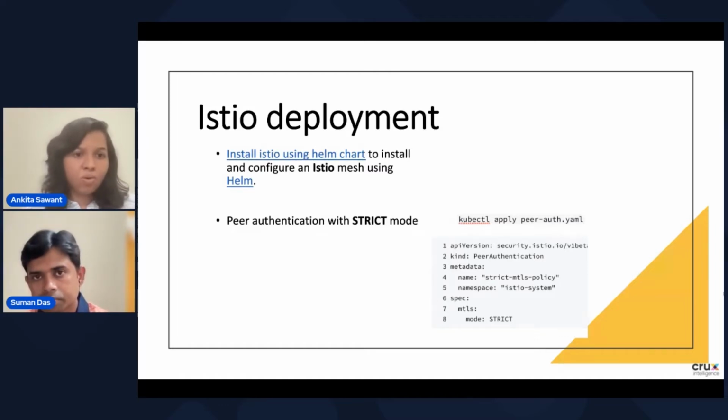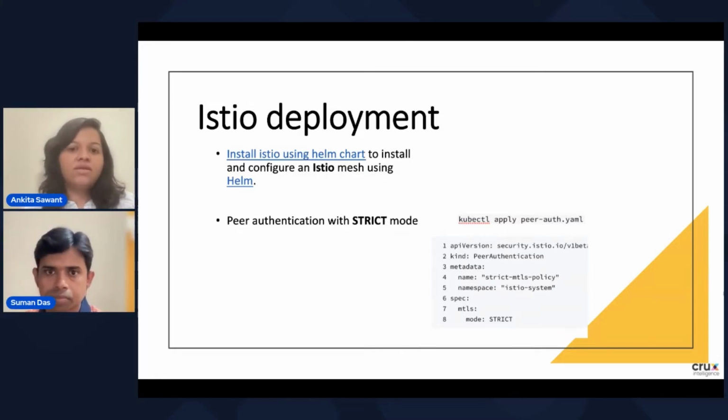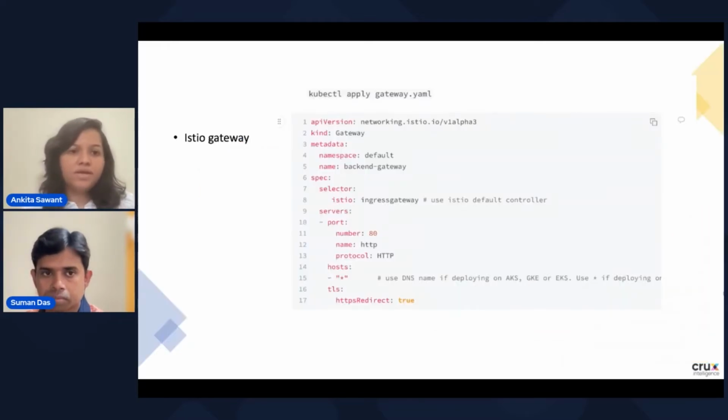now you have to do certain configurations for Istio. The first configuration we want to make is that we want to allow the communication between the services as encrypted communication. For that, you have to create this peer authentication YAML. This is the format of the YAML, where we are specifying the mTLS mode as the strict mode, and we are applying this configuration at the mesh level. That's why we have added the metadata namespace as istio-system, so that it can be applied at the mesh level.